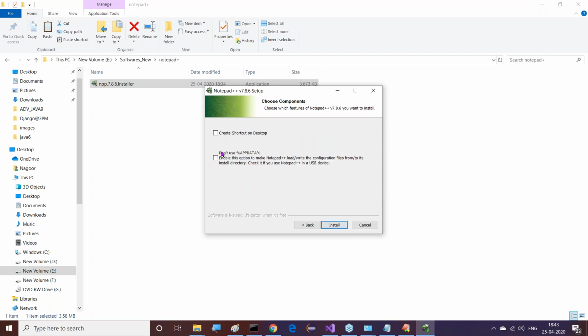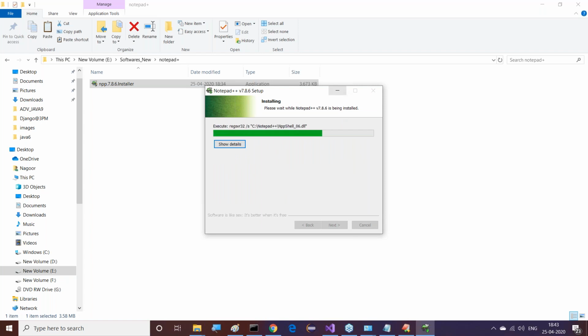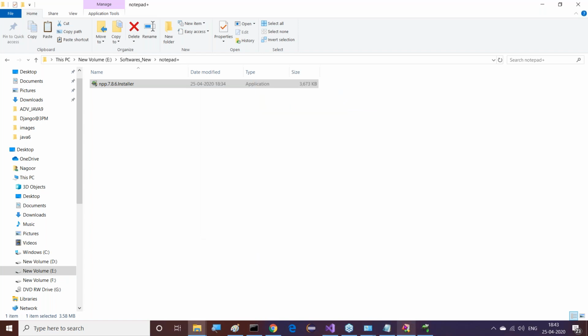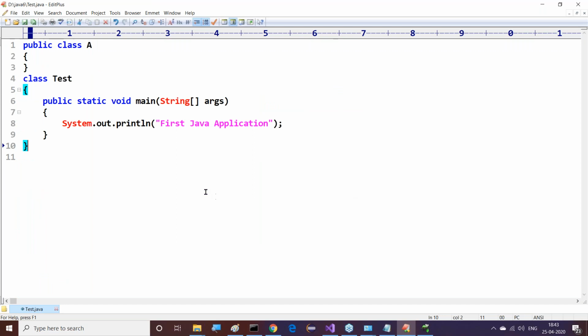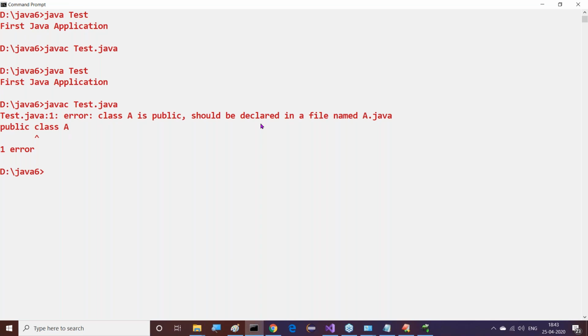Understand this clearly. Now, what is the solution for this? Class A is public, but my file name is tester.java. When I compile this program, we get the error: class A is public, should be declared in a file named A.java. Indirectly it is saying your file name must be A.java.